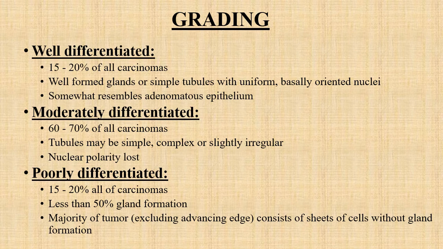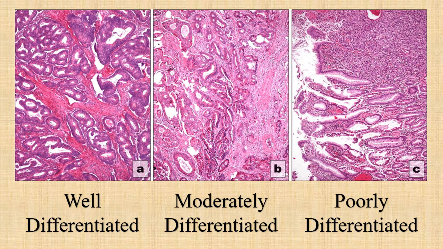Tubules may be simple or complex or may be irregular, and nuclear polarity is lost compared to the well differentiated adenocarcinoma. And the poorly differentiated adenocarcinoma accounts for 15 to 20% of all carcinomas. It has less than 50% of gland formation as well as tubule formation, and the majority of the tumor consists of sheets of malignant cells without forming glands. We will see microscopic images of these three types of grading.